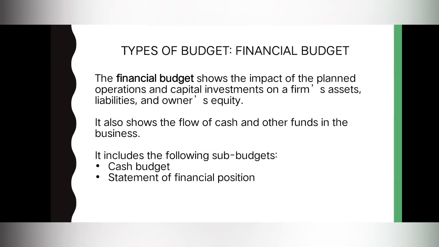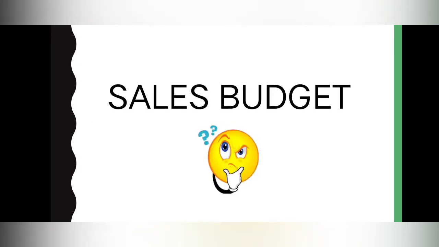While the second type of budget, which is the financial budget, shows the impact of the planned operations and capital investments on a firm's assets, liabilities, and owner's equity. It also shows the flow of cash and other funds in the business. And it includes the following sub-budgets. We have the cash budget and the statement of financial position. Now let's go to the first sub-budget under the operating budget, the sales budget.